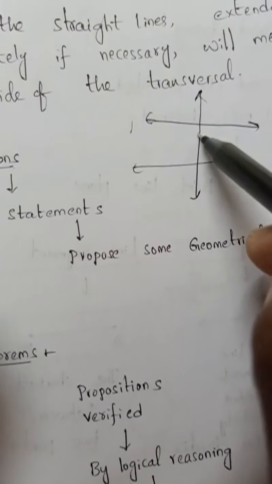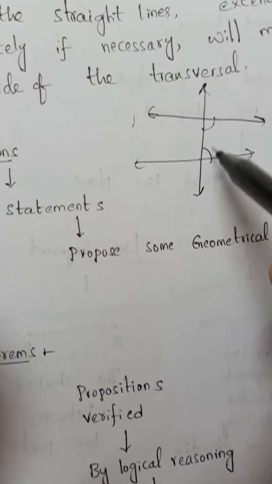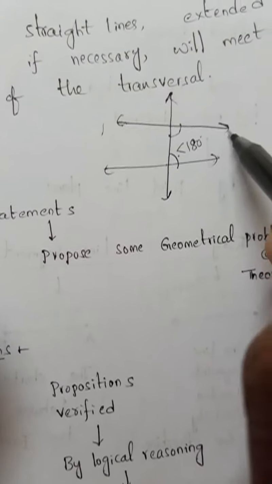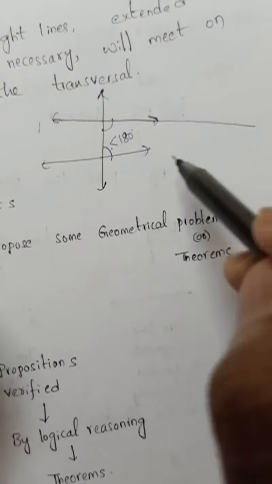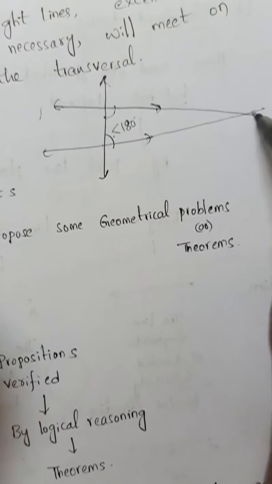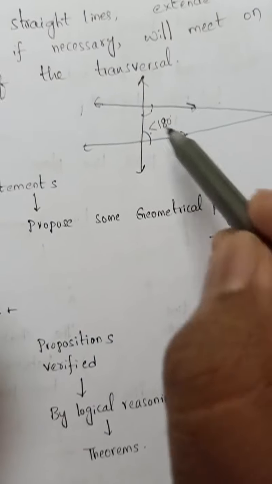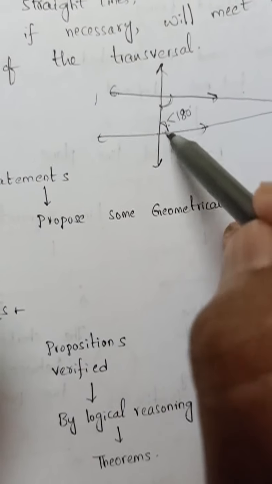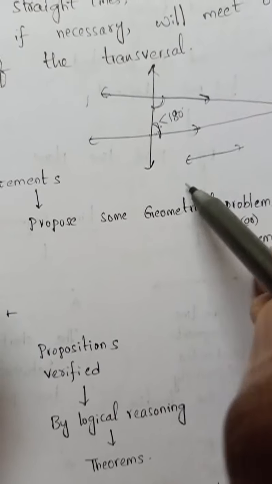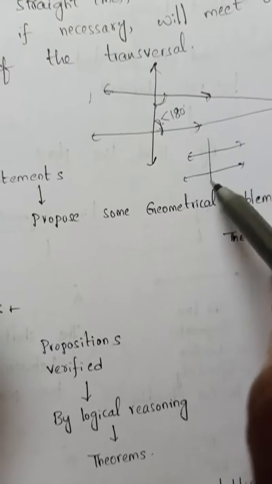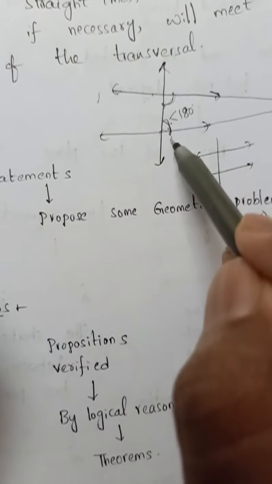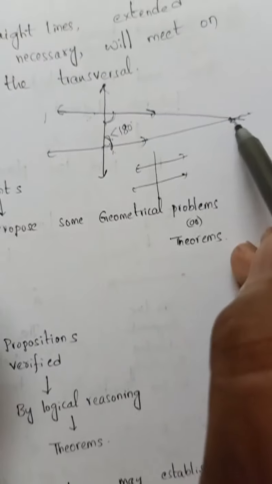Now on one side the sum of the two interior angles is less than 180. So on whichever side it is less than 180, if you extend the lines, they definitely meet at some point. That means on one side the sum of the two interior angles is less than 180. Suppose it is greater than 180 on one side; that means the other side is less, and on the less side they will intersect.